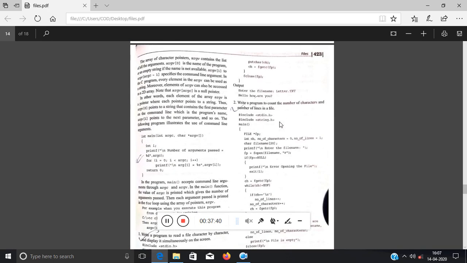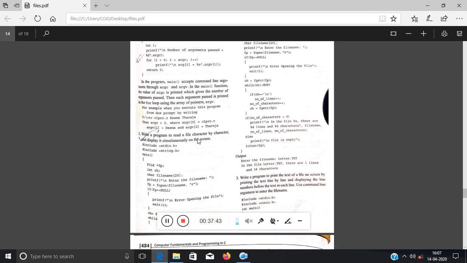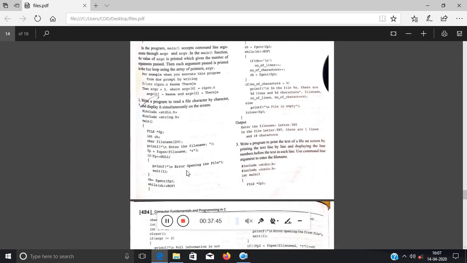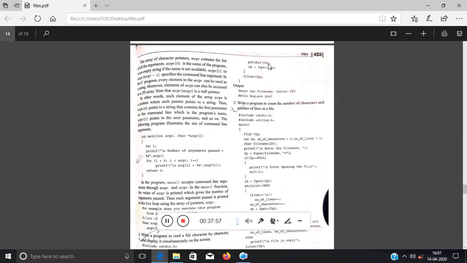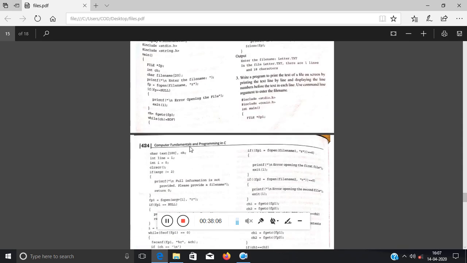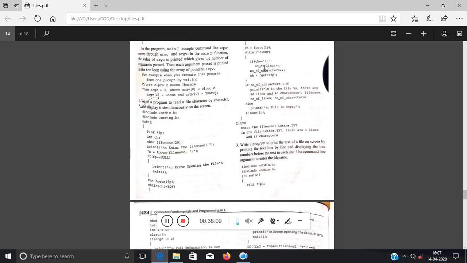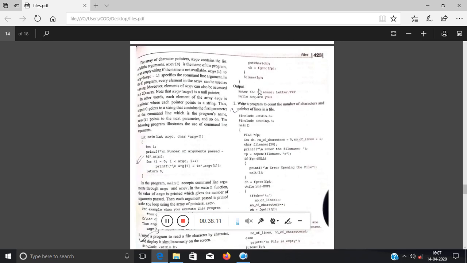Before that, see one or more programs. See this one: write a program to read a file character by character, just like the previous one. Enter the file name, they have scanned the file name from the user, checked null, ch equal to fgetc, ch should be an integer, okay. While ch not equal to EOF, what they have done, they have put putchar(ch), that means it is printed onto the screen, and they're scanning from the file the next character in the form of an integer. Then ch will be again checked whether it is equivalent to EOF or not. If it is not, the same operation will be repeated.